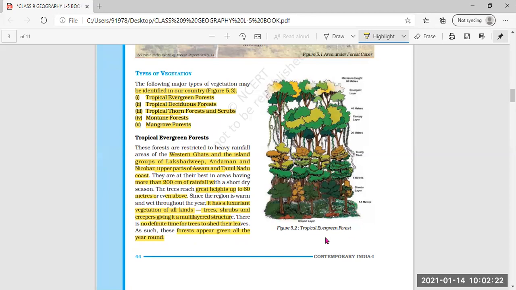And here you can see the picture, figure 5.2, tropical evergreen forest is given, in which the maximum height reached is 60 meters. Then layers are there, 40 meters. Then canopy layers are there. Canopy means a type of tent structure is there.